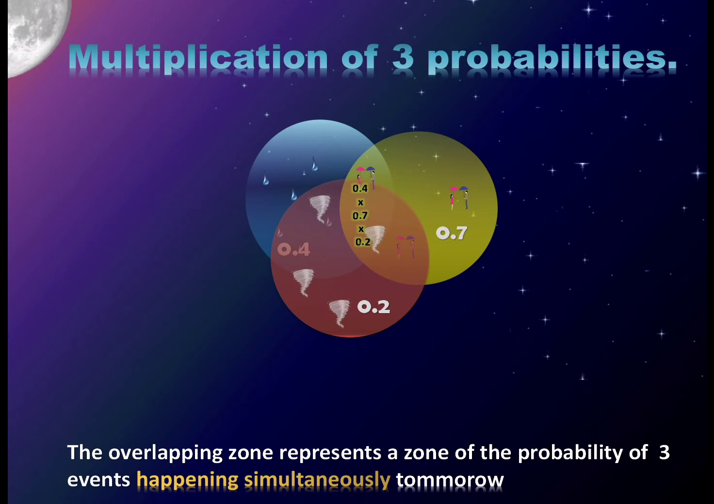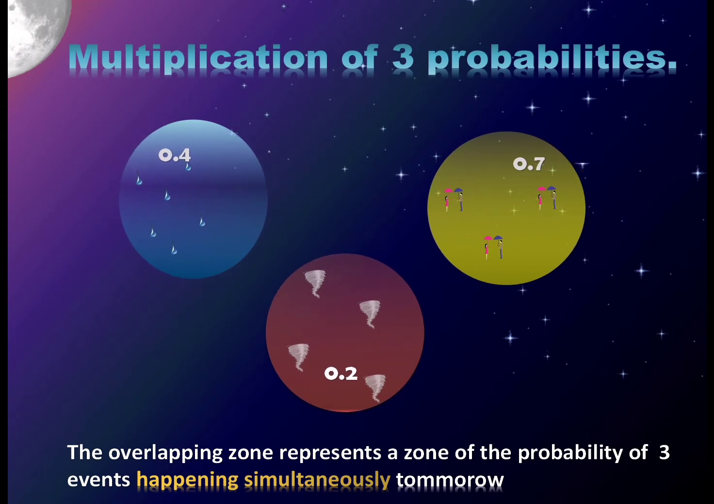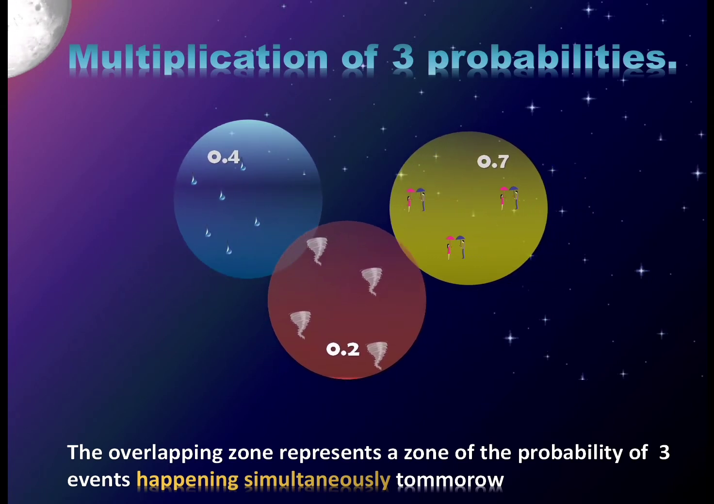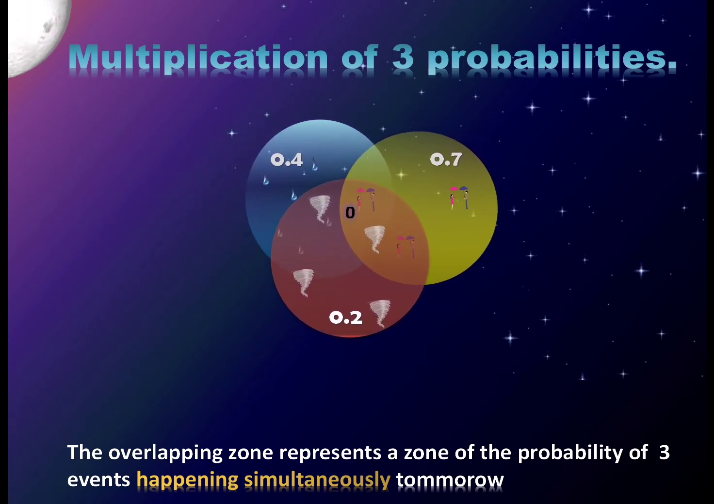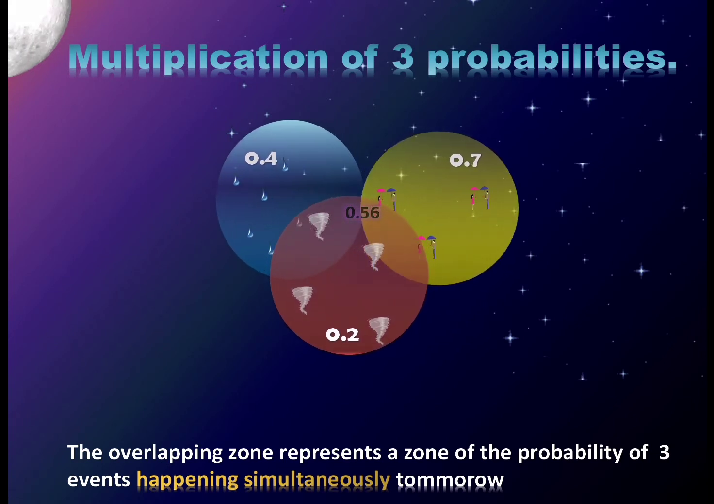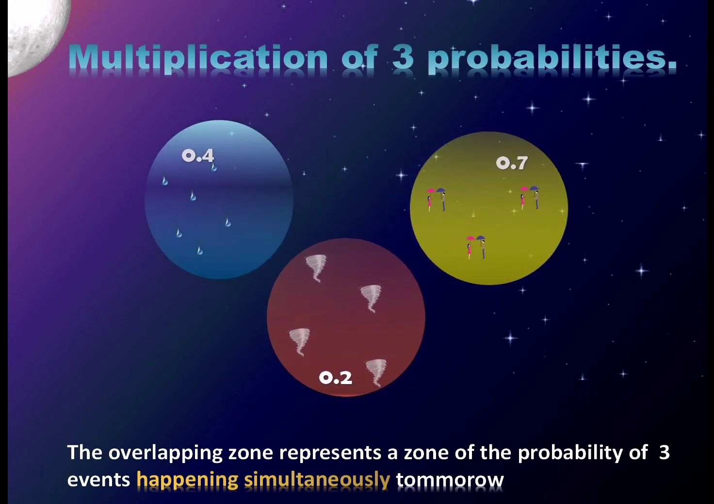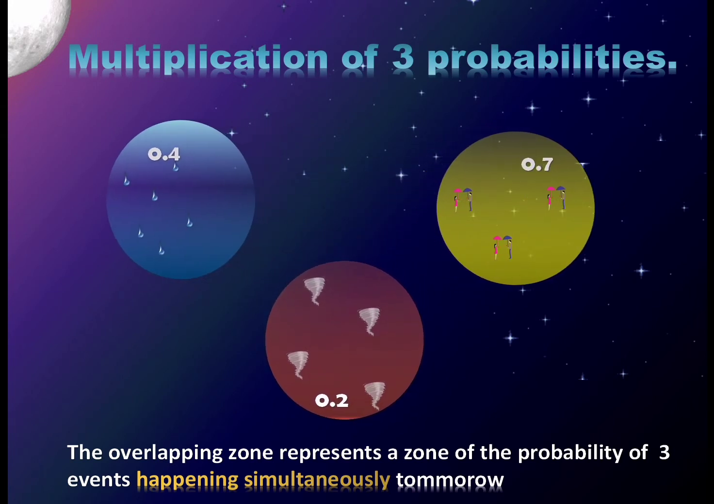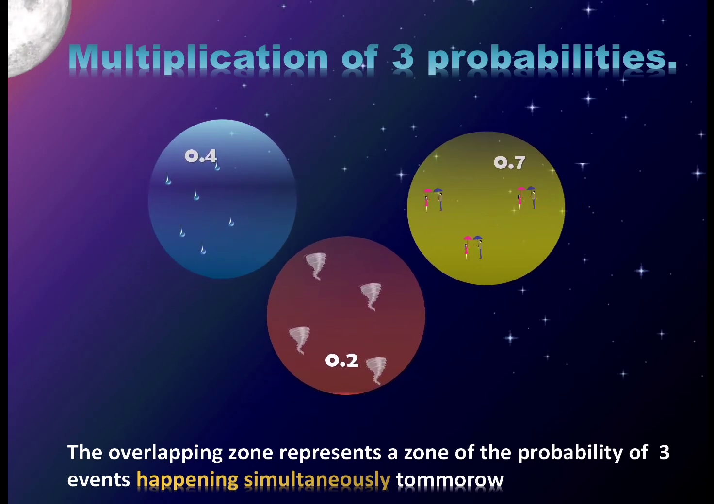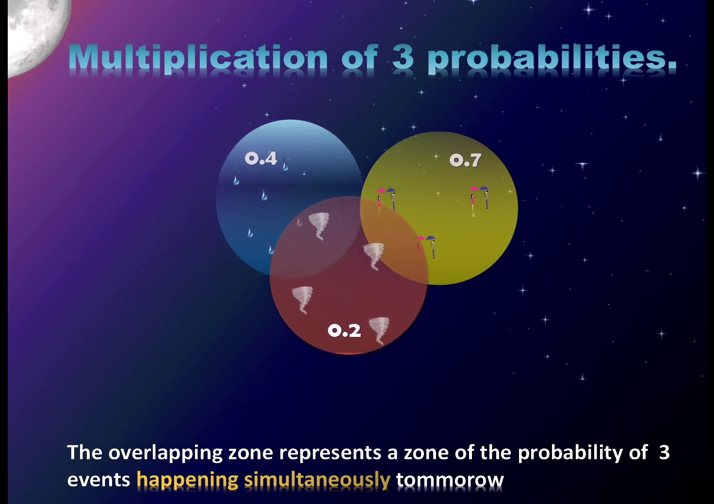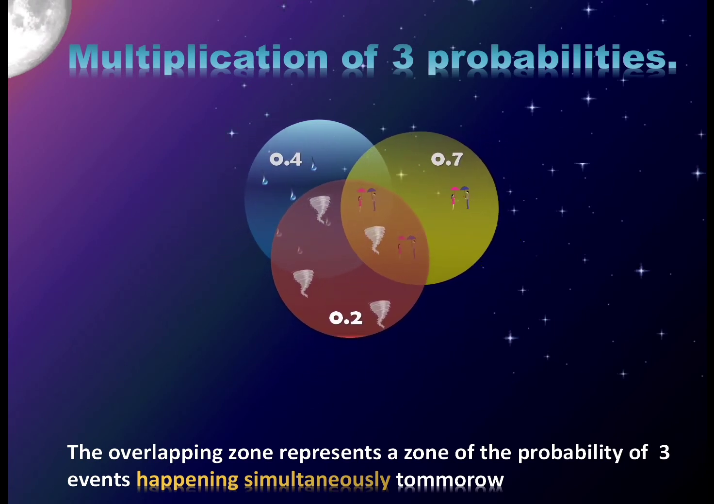If you don't understand probabilities, just multiply them by 100. 0.4 would mean a 40% chance that it will rain tomorrow. 0.7 would mean a 70% chance that you will be meeting someone tomorrow. 0.2 would mean that there's a 20% chance that there will be a tornado tomorrow. And after multiplication, the answer that you get, that is 0.056. That means there is a 0.056 chance that all these three events will happen simultaneously tomorrow.